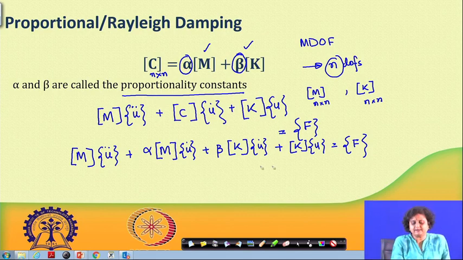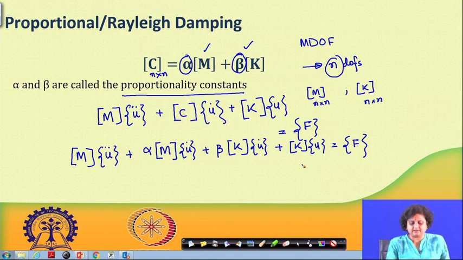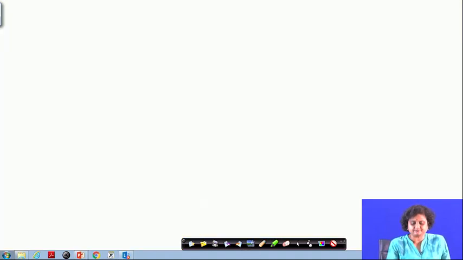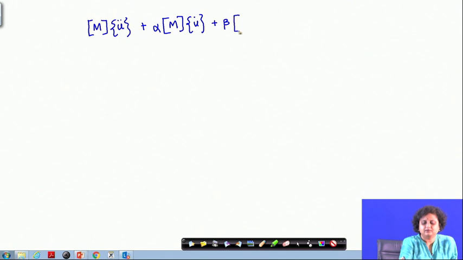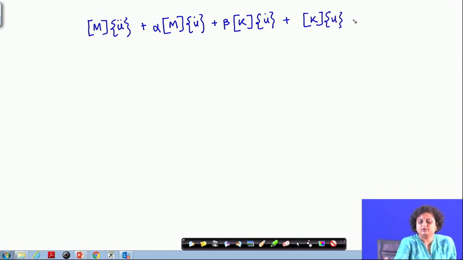If I have modeled this, then my equation of motion is going to look like this: M u double dot plus alpha M u dot plus beta K u dot plus K u is equal to f.